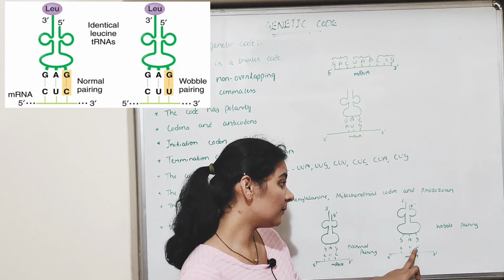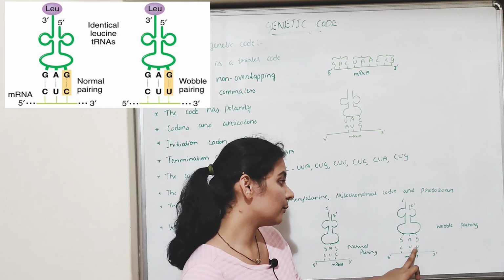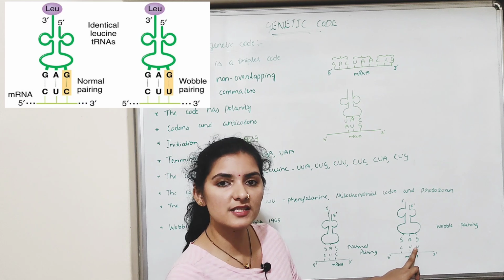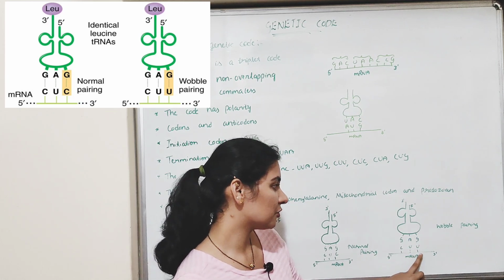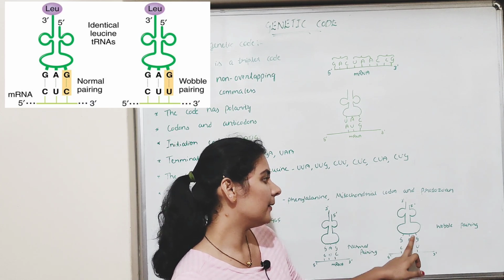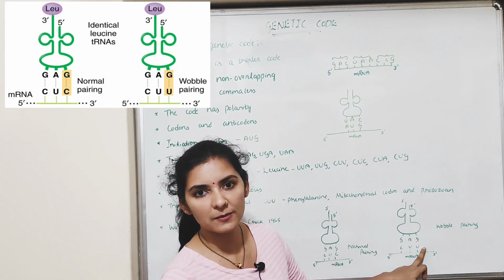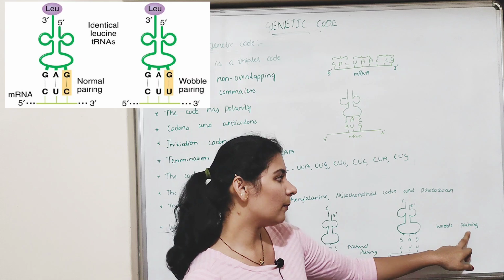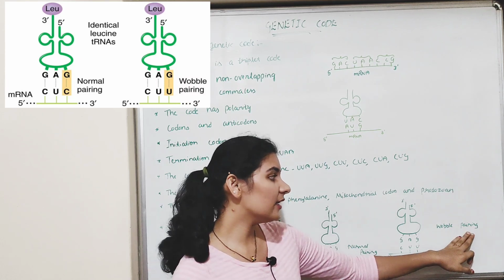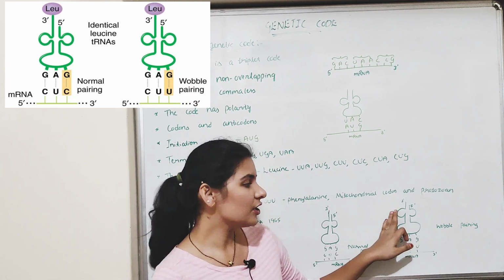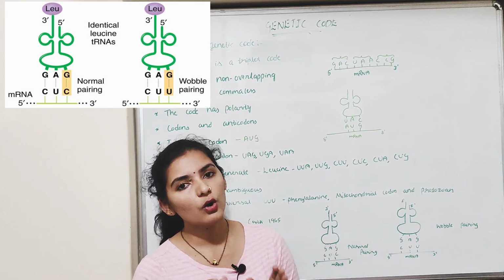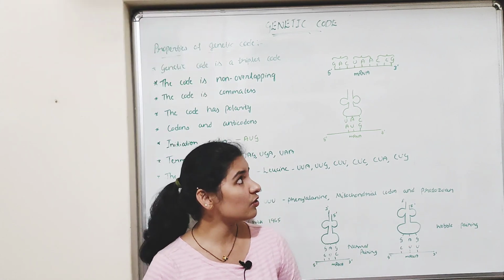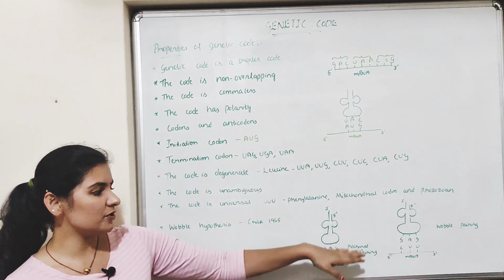If you observe the third position, G is paired with U here. Instead of pairing with C, here G is paired with U. So it is not based on complementarity, or the pairing is less specific at the third position. So that is nothing but the Wobble pairing. This Wobble pairing will permit the tRNA to combine with more than one codon. So that is the benefit of the Wobble hypothesis. So that is all about the properties of the genetic code.